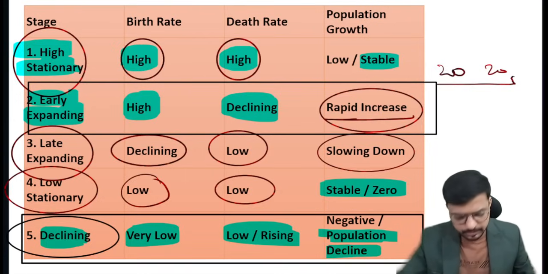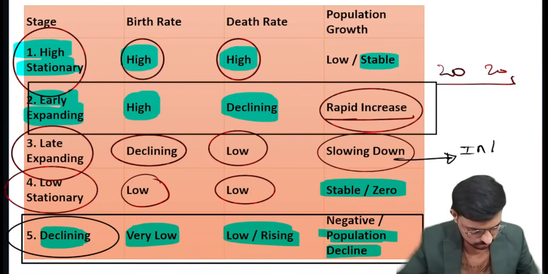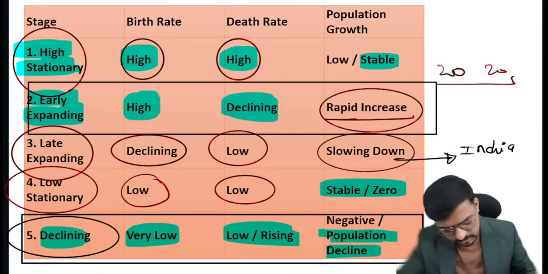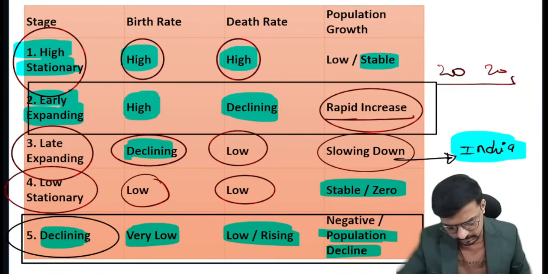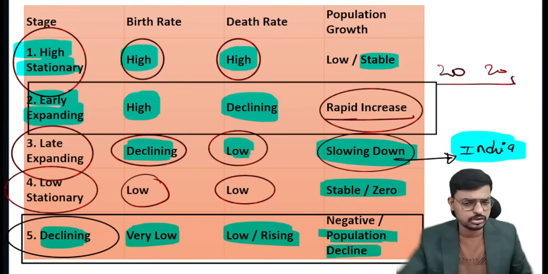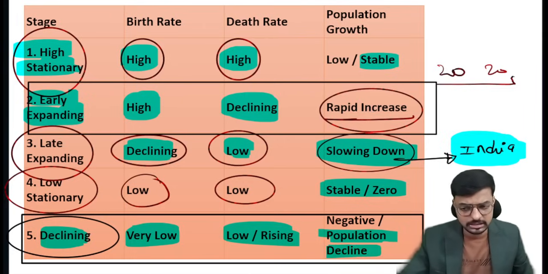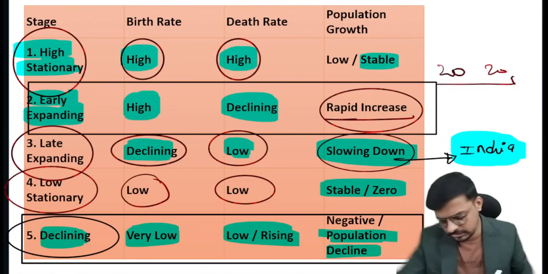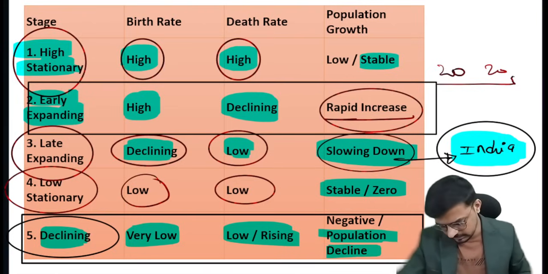So in this particular demographic cycle, India belongs to the third stage. We are in the late expanding phase. Which stage of the demographic cycle does India belong to? India belongs to the late expanding stage, where the birth rate has started to decrease and the death rate is low. So the population growth is slowing down, and India belongs to the very important third stage, the late expanding stage of the demographic cycle. You have to keep that in mind, right? Yes. So the next question is here.